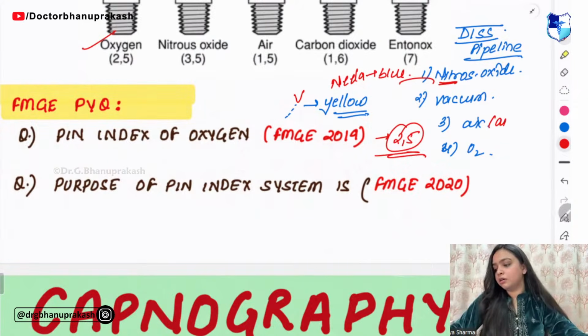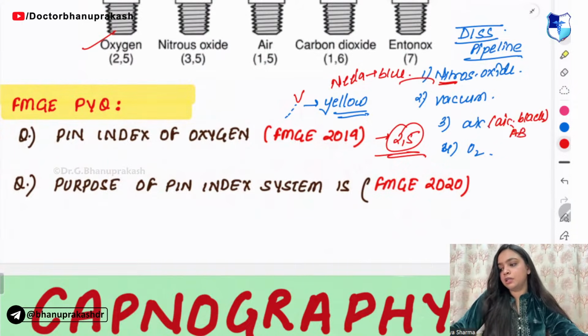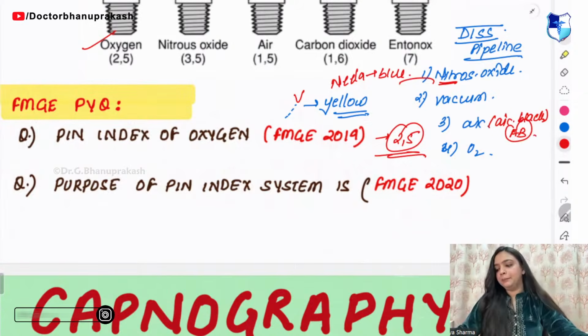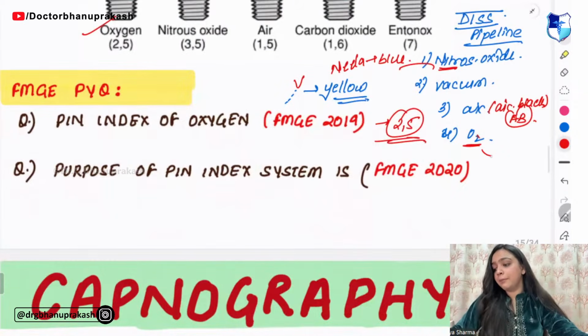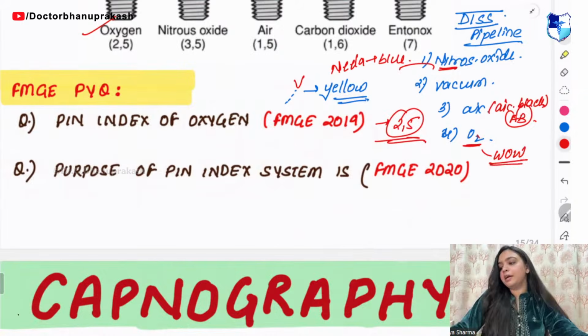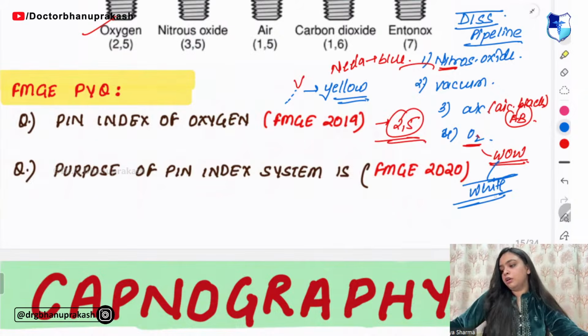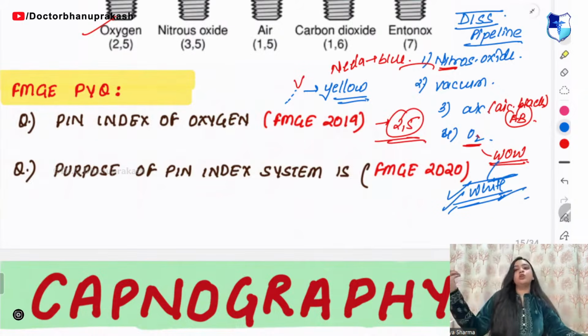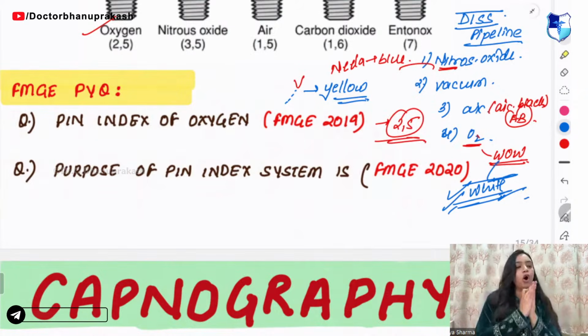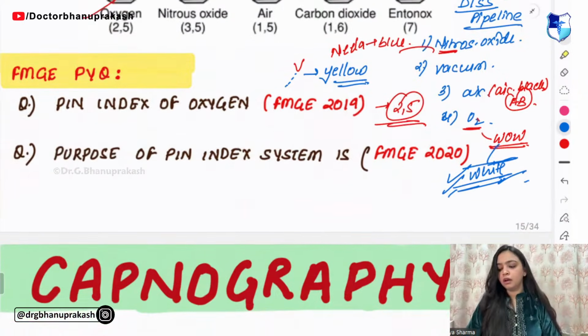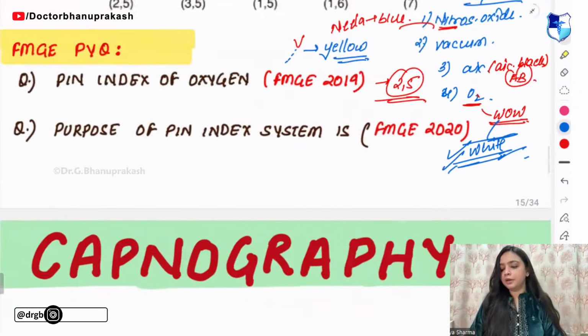Air is black, AB, remember the mnemonic of A and B. Oxygen, remember it as wow. So what is wow? Wow is white, so beautiful, so elegant, just looking like a wow. And wow is oxygen, right? This was all about the pin index.